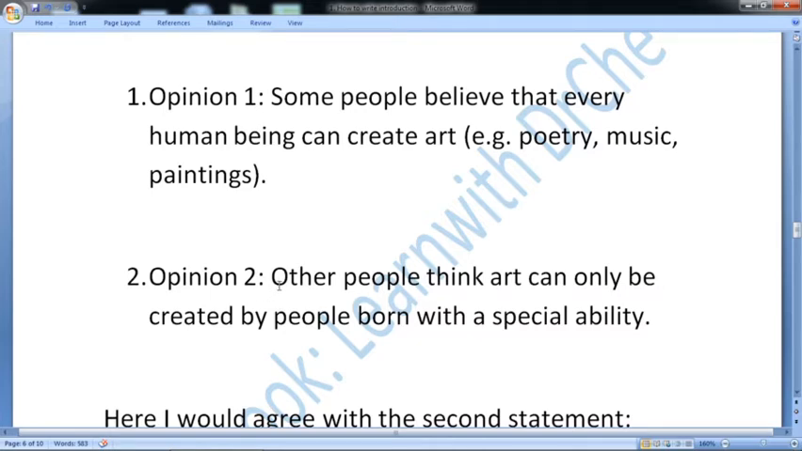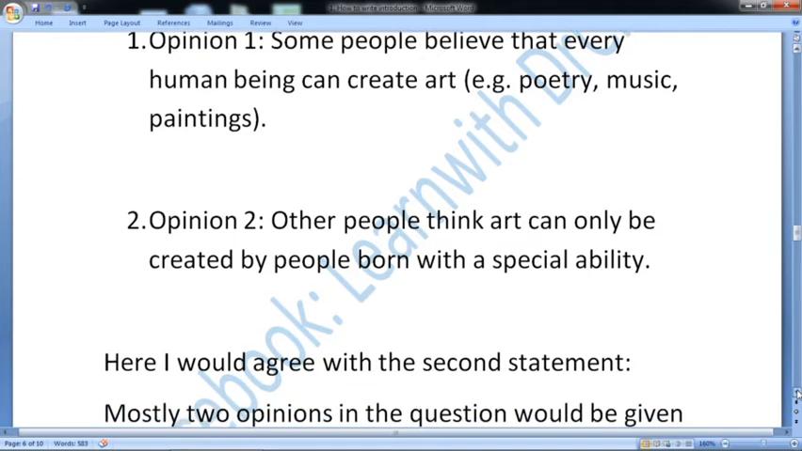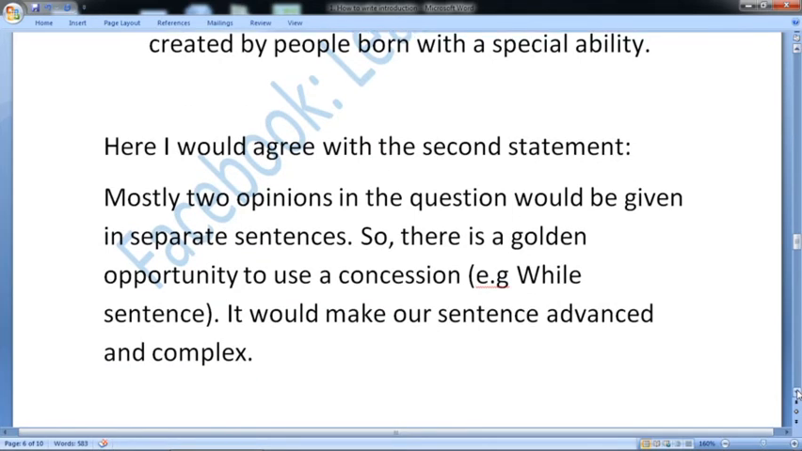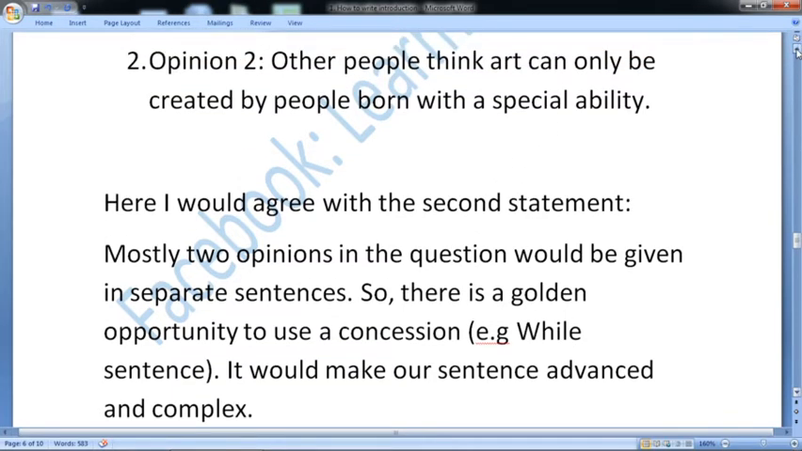Most of the time we agree with one of the opinions, so I would teach you it is better to agree with one of the opinions. We don't need to create a masterpiece in the IELTS exam or TOEFL exam. We just need to achieve the required band score. Here I would agree with the second statement, that to create a special kind of art, you should have a special ability. So my opinion is the second one.